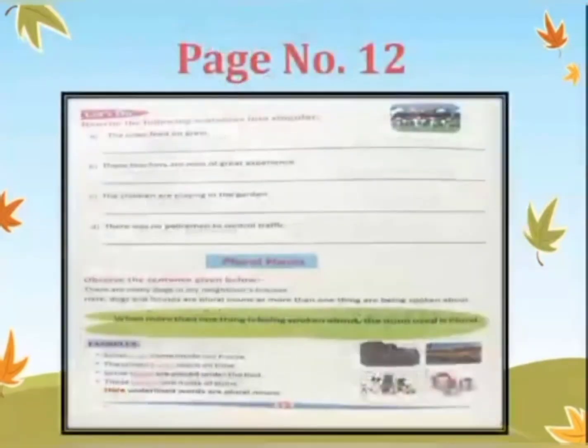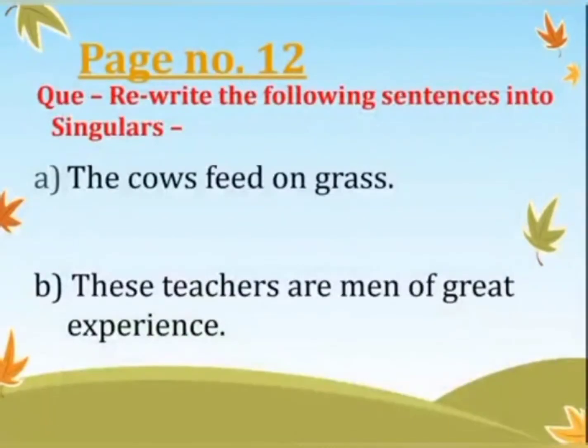So now let's move to our book where we will do the exercise on page number 12. The question says rewrite the following sentences into singulars. So the nouns which are given here will be converted into singulars. A part. The cows feed on grass. Cows will be changed into singular.